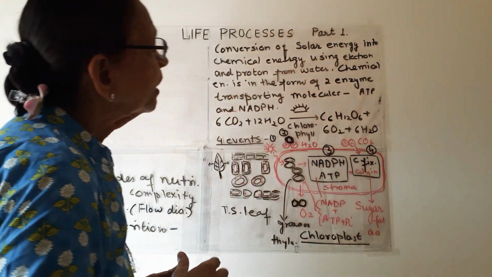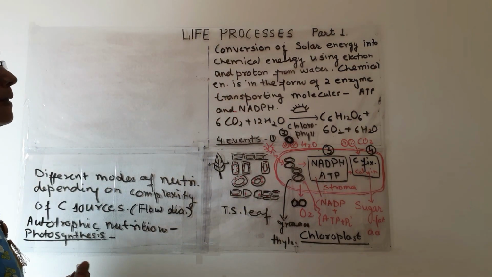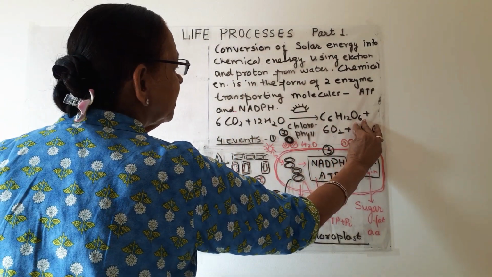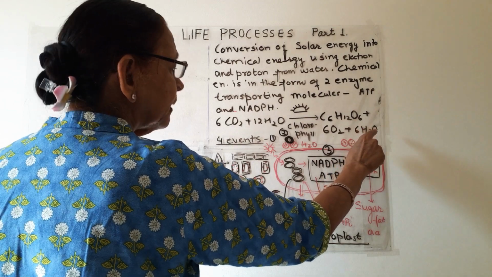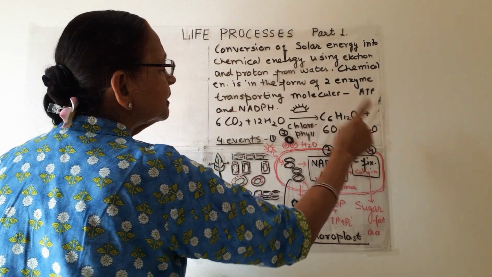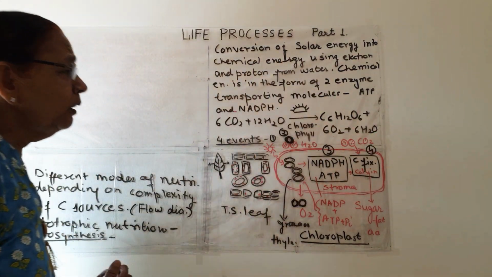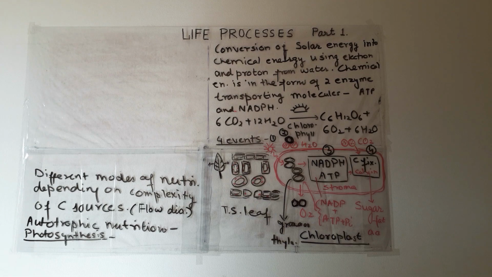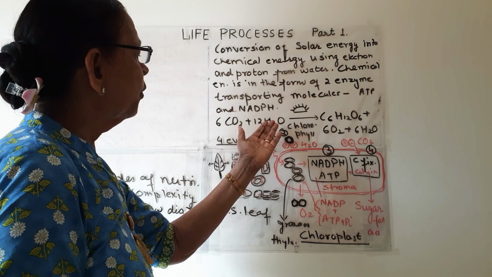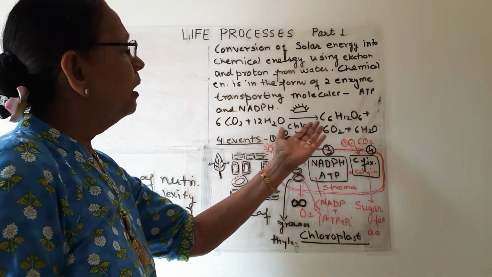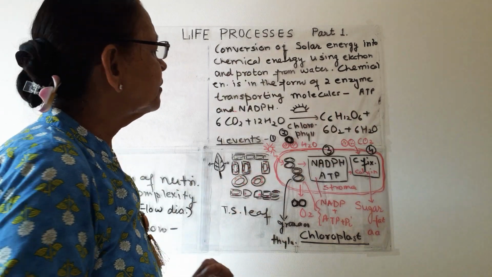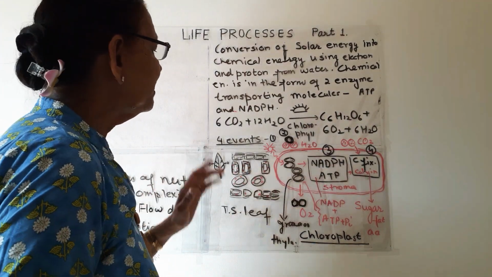So this is the complete equation of photosynthesis. In some books it is written 6H2O and no water on the other side, but this is the correct equation. You have to write 12 here and again 6 here. So this is the equation for photosynthesis. Now, how this carbon dioxide is used, how water is used, what water is doing, what carbon dioxide is doing, how this oxygen is released, and how this glucose is formed, we will see.